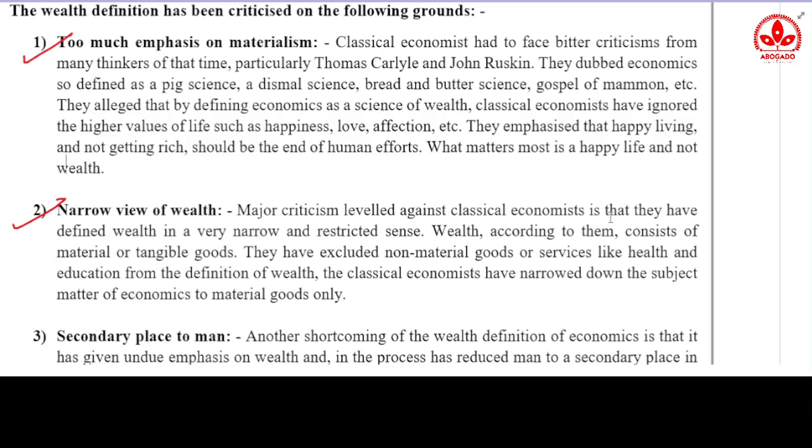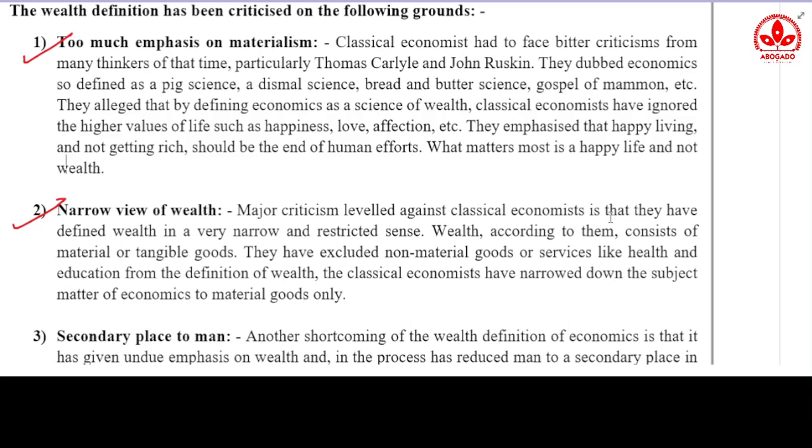But other things which are also wealth, like good health and good education, are not included in the wealth definition. So the first criticism was why only wealth is being taken. After that, the criticism is that okay, you have taken wealth, but that too is not appropriate, that too is incomplete.